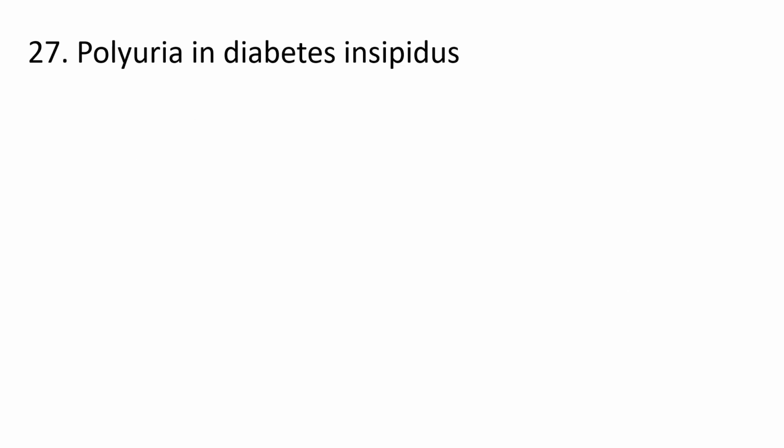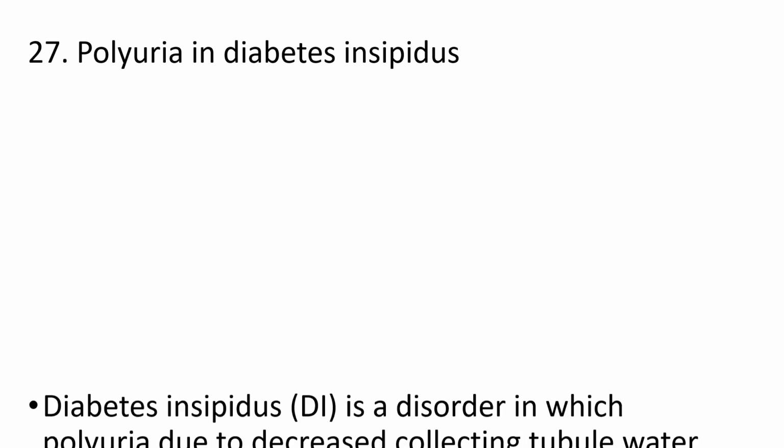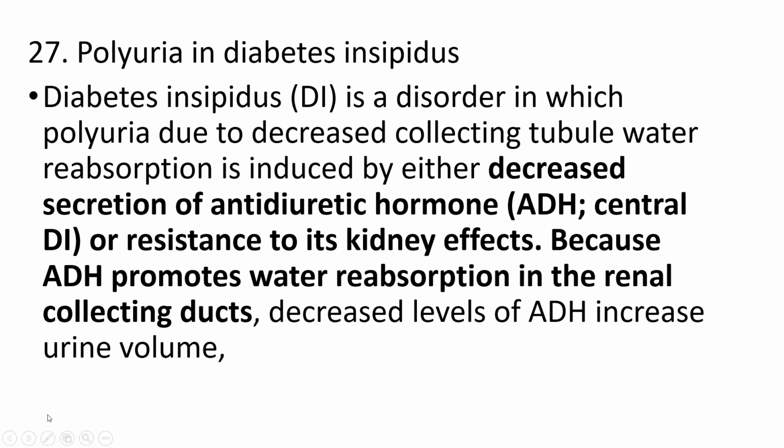Polyuria in diabetes insipidus. Diabetes insipidus is a condition where there is a deficiency of antidiuretic hormone. There is decreased secretion of antidiuretic hormone, or resistance of the kidney to its effect, because ADH is the one which helps in the reabsorption and storage of water. But when antidiuretic hormone is deficient, the water will not be reabsorbed, so it will be excreted, the bladder gets filled, and we feel the need to urinate.